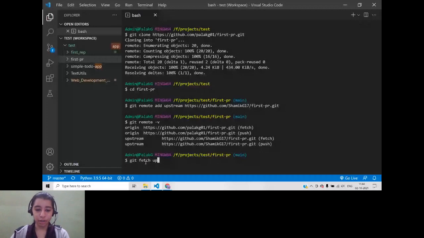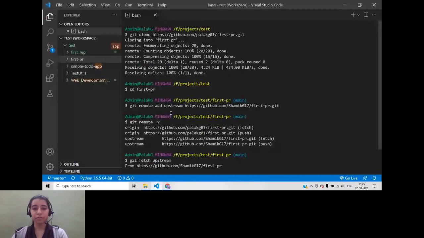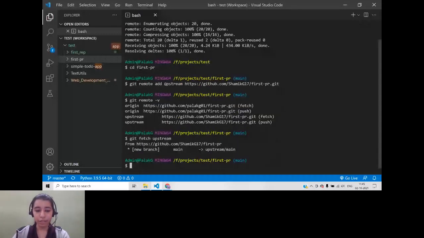Git fetch upstream. So after that it has fetched, you can see from. In from, it will show the parent repository that it has fetched changes from this repository. Since there are no changes, nothing is being shown over here. But if there were any changes, it would have been listed over here that these are the changes that have been made. Okay. So the first step, you clone. After that, you add and fetch upstream. After you are done with this, now you are all set to make your changes.